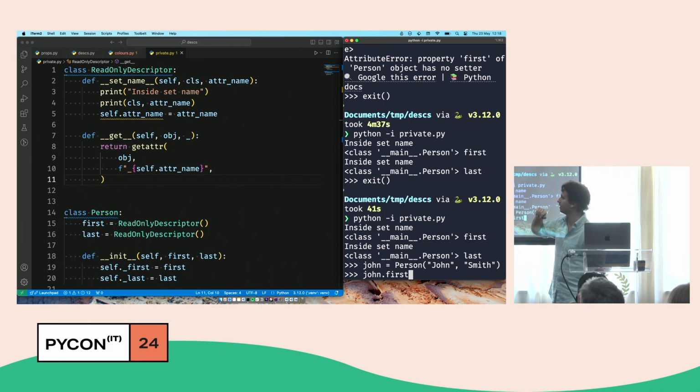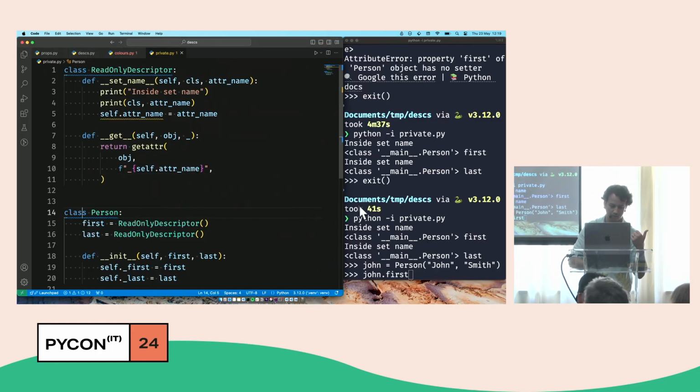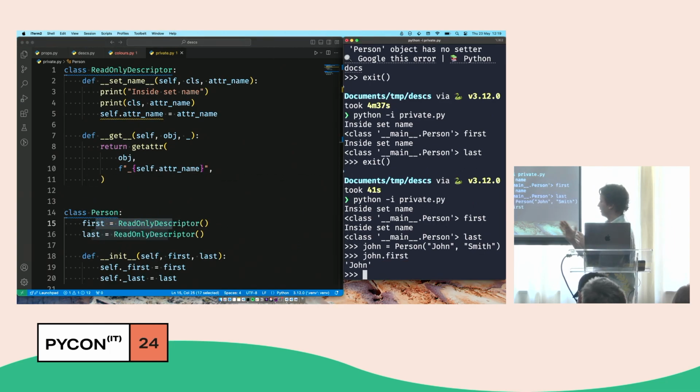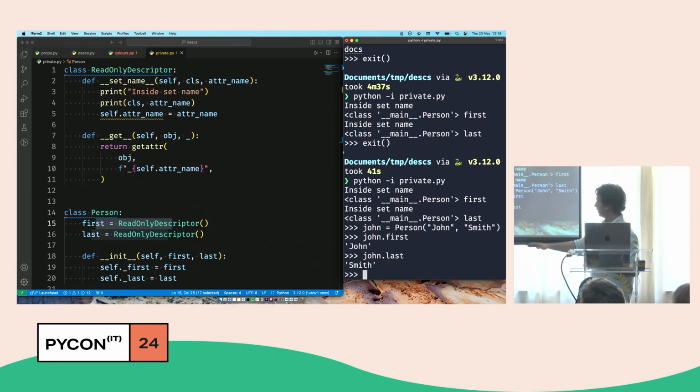So I'm going to run the get method, and when I go into the descriptor, self is the descriptor and object is the person. But self knows its own attribute name. So the descriptor knows that it was assigned to first on line 15. And so this should work just fine. And I get the name. And let's just make sure that last also works just fine. And I get the Smith.